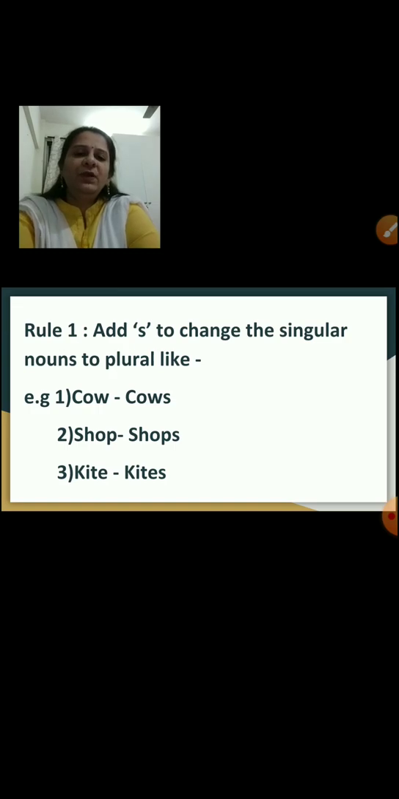Okay. Now rule number 1, add s to change the singular nouns to plural. For example, if you have to make the plural of cow, you have to add s, so it becomes cows. If you want to make plural of shop, you have to add s to it and it becomes shops. For kite, again you have to add s, so it becomes kites. So rule number 1 is add s to change the singular nouns to plural.